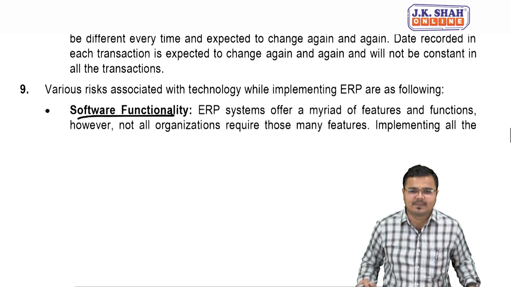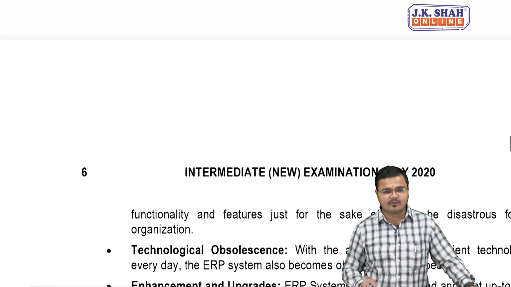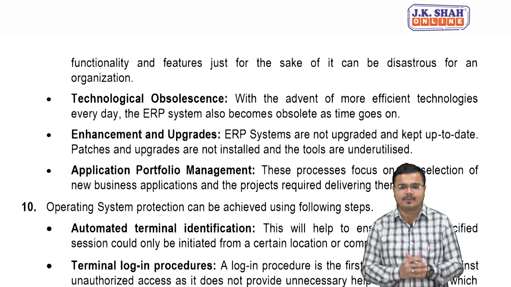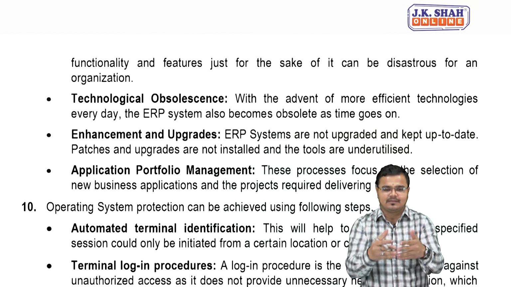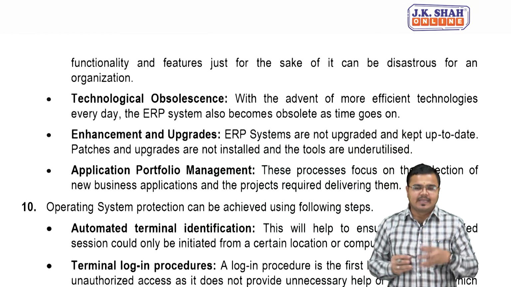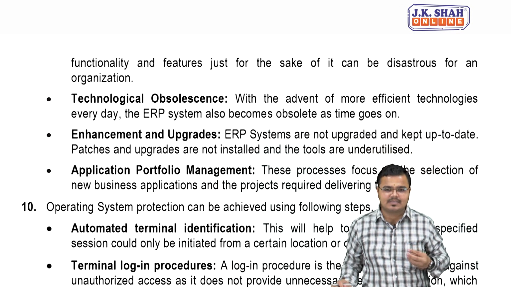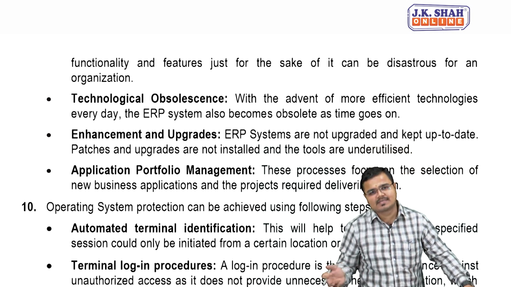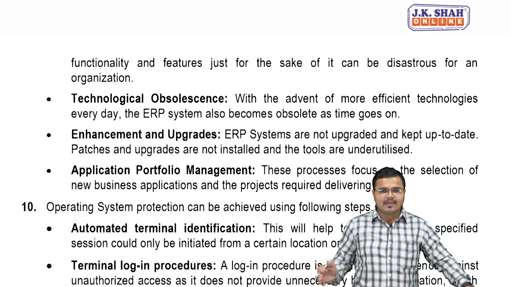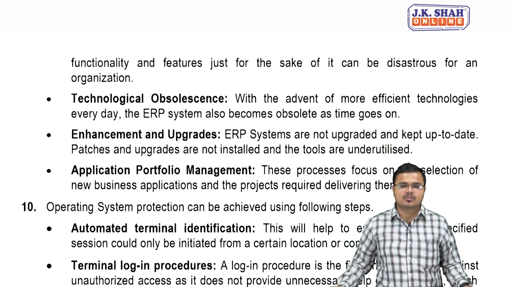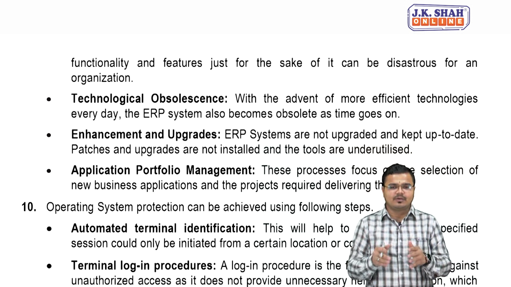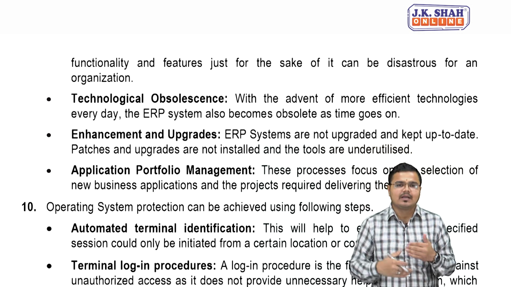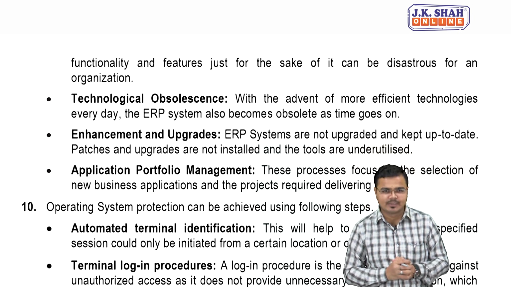First risk which we had seen, people, is software functionality. Now we are moving to the second one, that is called technological obsolescence. Now technology obsolescence refers to what, people? That with every day new technology is coming in the market, and that makes my company's ERP software old. Generally the new version is coming, so the existing version will become the old version. But on the other side, we can also say that if I am taking the software from one good organization, then they will automatically provide me continual support of upgradation so easily.